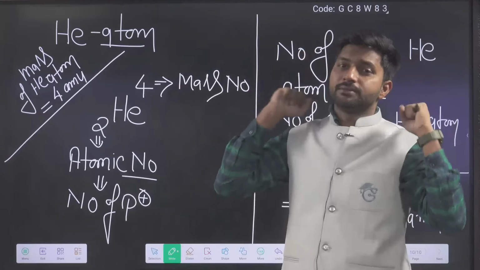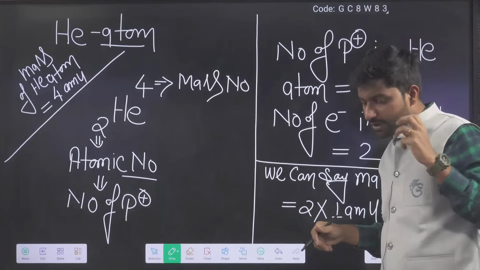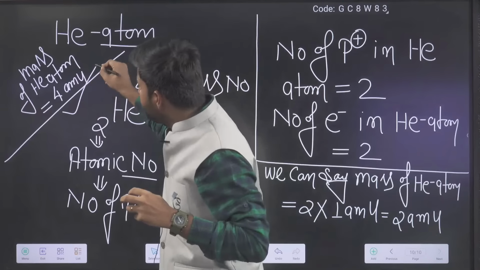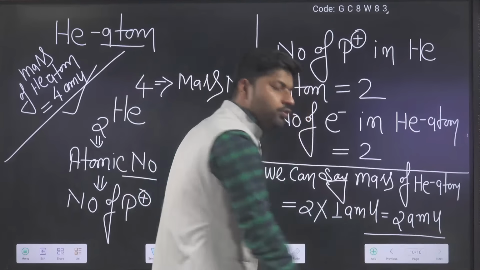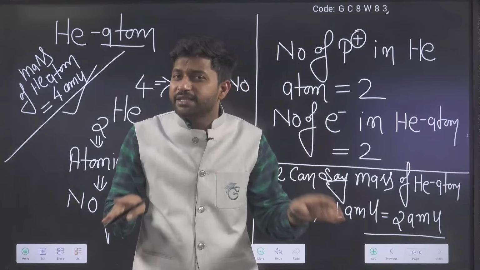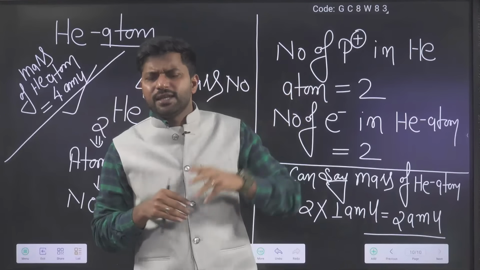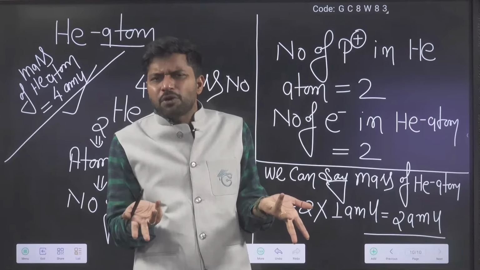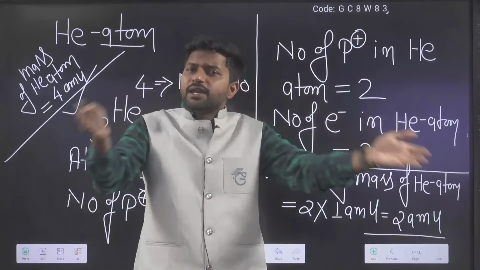Problem happened, a very big blunder. What is that blunder? Practically, its mass is coming as 4 AMU, and you are calculating 2 AMU. Totally wrong, it does not match. And they observed this not only with helium. Earlier they thought maybe there was a problem only with helium, but the same thing repeats with other atoms also.